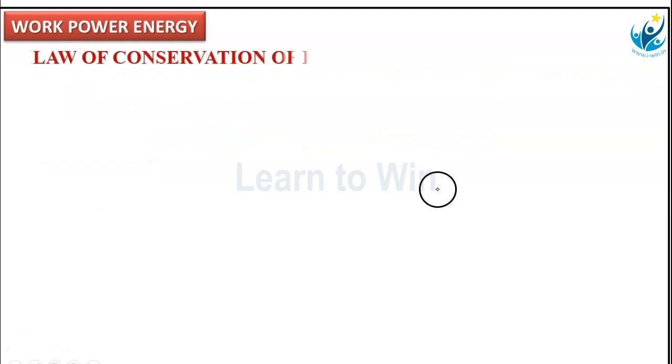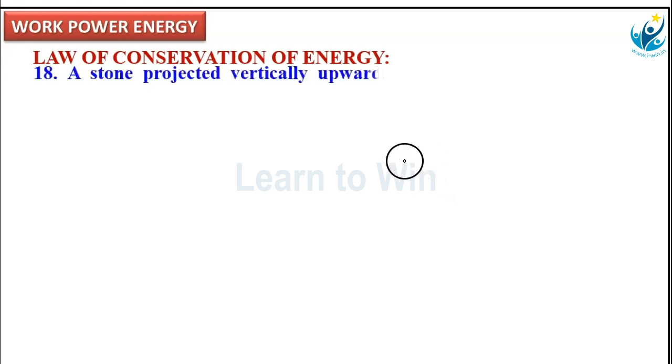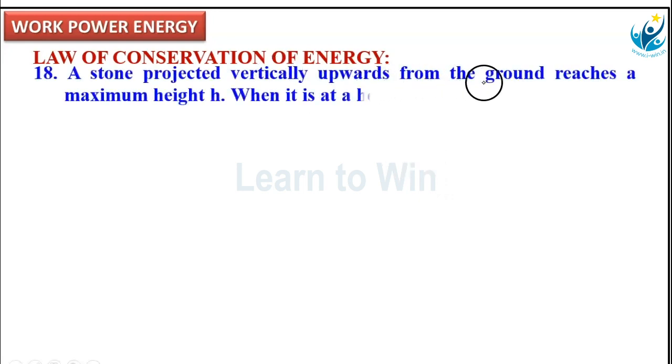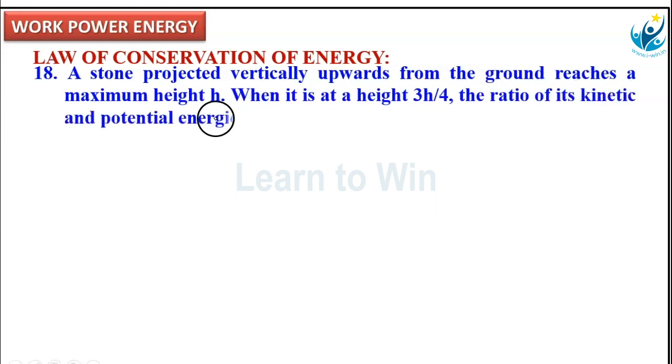Next problem based on law of conservation of energy. That question is this one. A stone projected vertically upwards from the ground reaches a maximum height h. When it is at a height 3h by 4, the ratio of its kinetic energy and potential energy is. The ratio of kinetic and potential energies we are going to find when the object is at a height 3h by 4 in case of a vertically upward projected object.